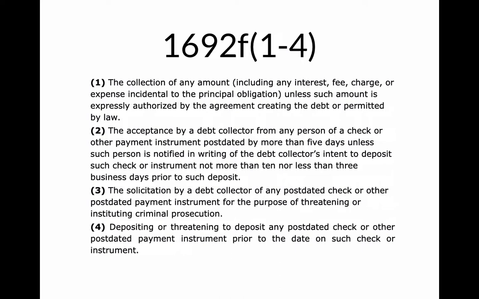In other words, if they get you to post-date a check 30 days from now, they can't just immediately send you a letter that says, by the way, we're going to deposit this 30 days from now, because that would be more than 10 business days. But they also can't send you a letter the day before they do it, because they have to give you at least 3 business days. Well, subsection 3 says the solicitation by a debt collector of any post-dated check for the purpose of threatening or instituting criminal prosecution.